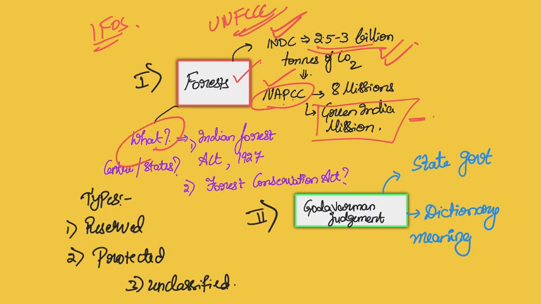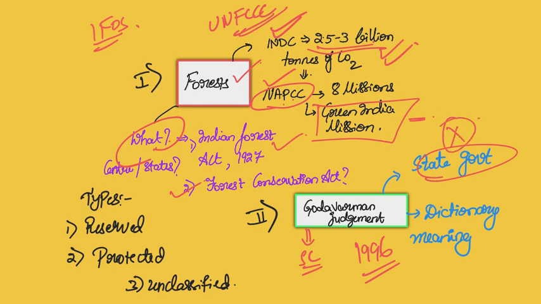This is a very controversial question, and a lot of aspirants might get confused. Where is it defined? Is it in the Indian Forest Act 1927? Is it in the Forest Conservation Act? No, neither of them. Actually, both of these acts do not specify the definition of forest, and the Supreme Court had to intervene in the Godavarman judgment in 1996 and left it to the state government to come up with the definition of forest. So the bottom line is there is no uniform definition of a forest, and it varies from state to state. So the Supreme Court interpreted the definition of forest in the dictionary meaning.